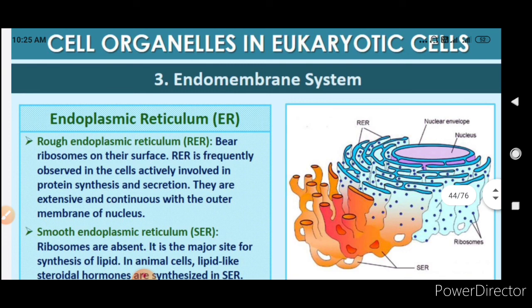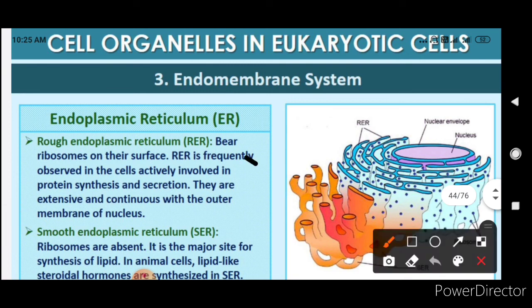Now, RER is frequently observed in cells actively involved in protein synthesis and secretion. As we know that ribosomes are important for protein synthesis, so the endoplasmic reticulum which has ribosomes on its surface will obviously be involved in protein synthesis and secretion. They are extensive and continuous with the outer membrane of the nucleus. See here, you can say that this is the RER.